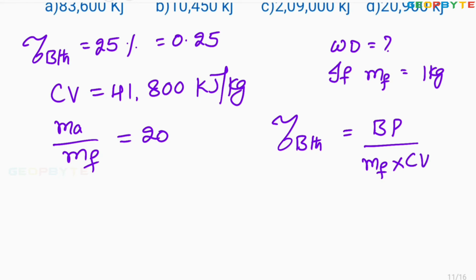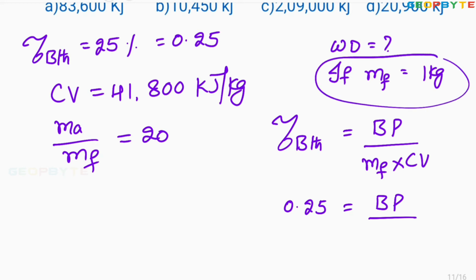Here brake thermal efficiency 0.25 equals brake power divided by mass of the fuel, which is 1 kg, multiplied by calorific value 41,800.